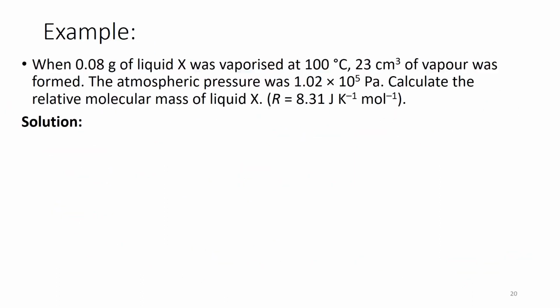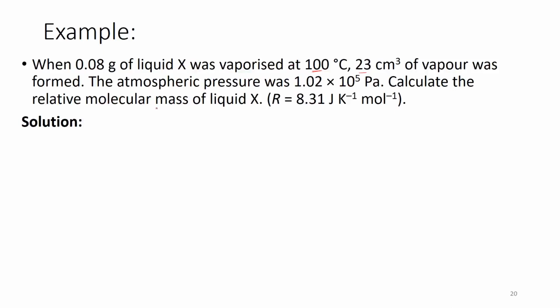When 0.08 grams of liquid X was vaporized at 100 degrees centigrade, 23 cubic centimeter of vapor was formed. So I have here the temperature and the volume, and I have here the mass. The atmospheric pressure was 1.02 multiplied by 10 to the power 5 Pascal.